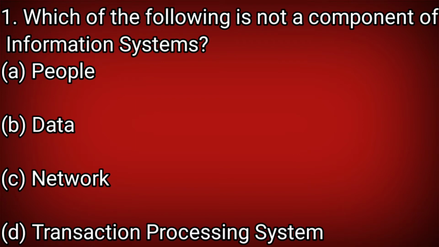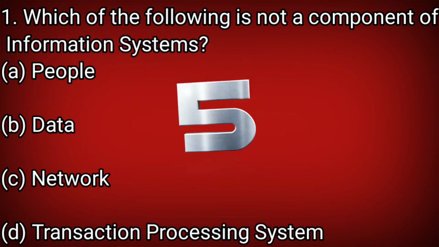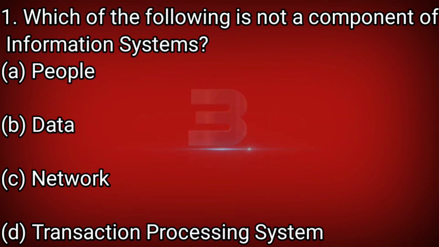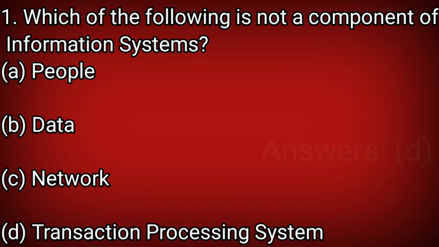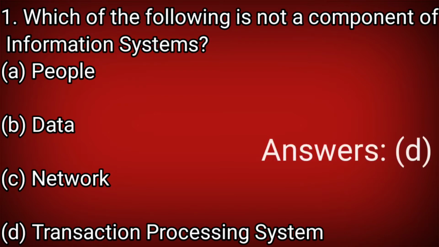I think the answer should be D. Transaction processing system is not a component of information system, but transaction processing system is a type of information system. So the correct answer should be D. Let's see what is the answer. D. Answer D, transaction processing system.